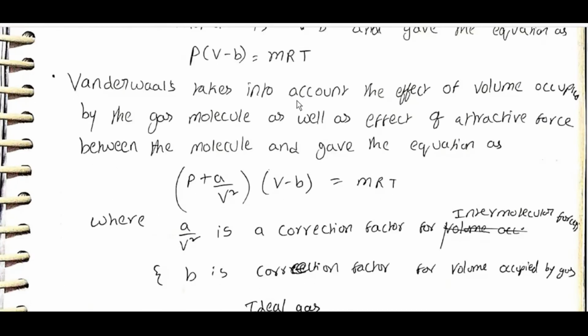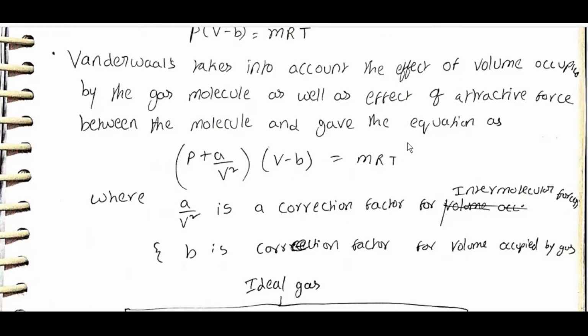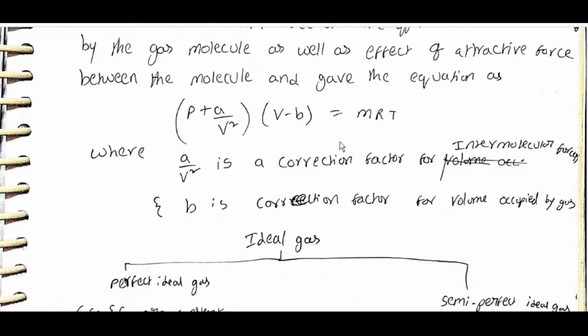Van der Waals took into consideration the effect of volume occupied by gas molecules as well as the effect of attractive forces between the molecules, and gave the equation as P plus a by V square, into V minus b, is equal to mRT, where a by V square is the correction factor for intermolecular forces and b is the correction factor for the volume occupied by the gas.